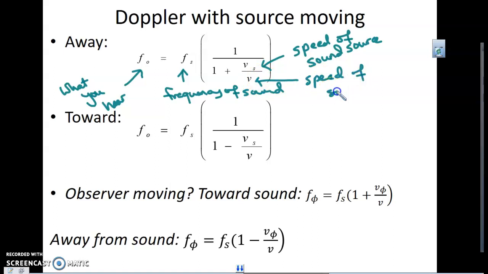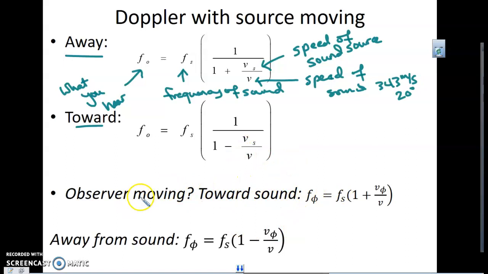And at 20 degrees, we're going to use 343 meters per second, okay? Now, this is if it's moving away from you, and this is if it's moving toward you. If it's moving toward you, you're going to use this formula. If it's moving away from you, you're going to use this formula.